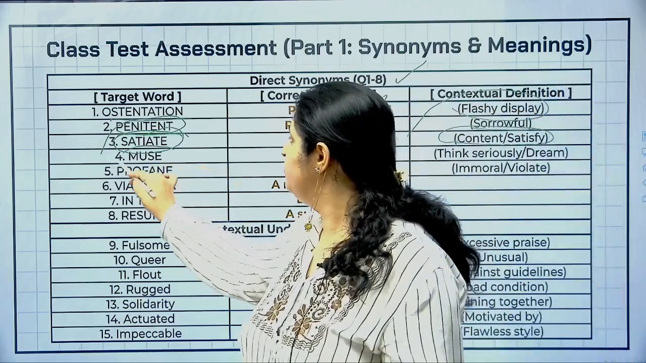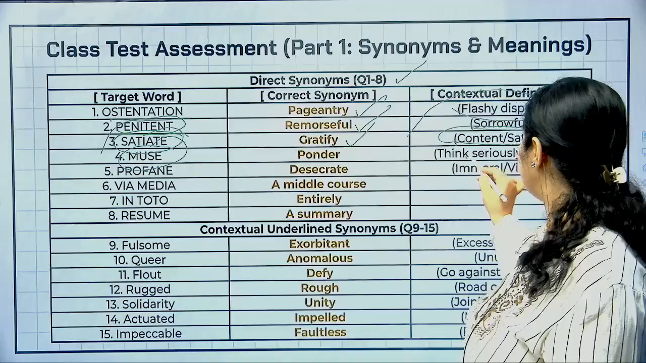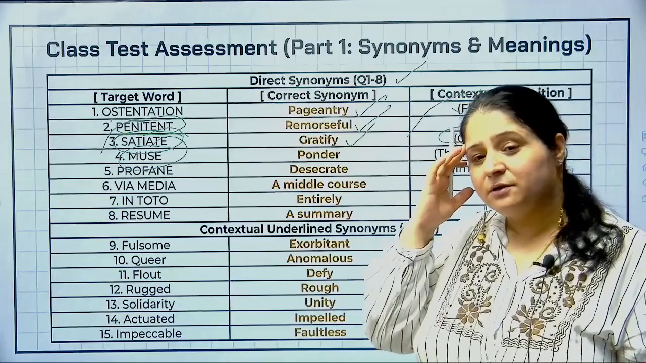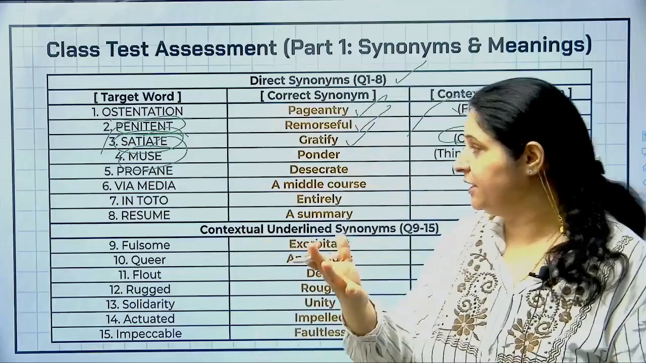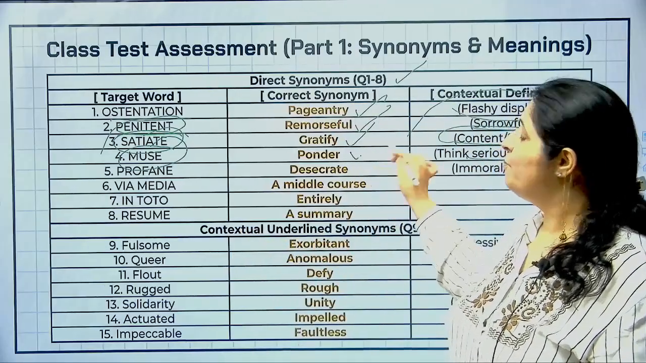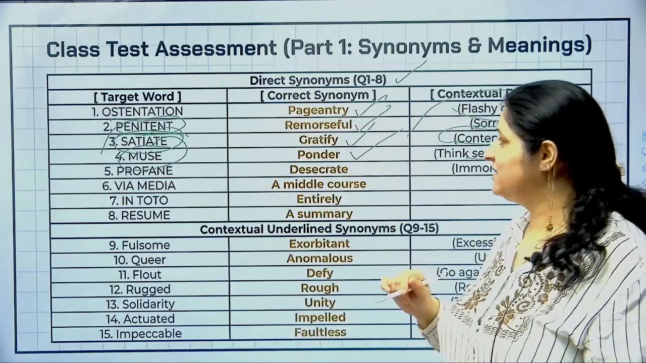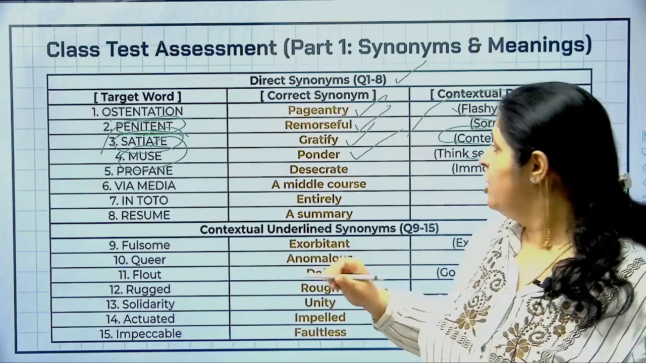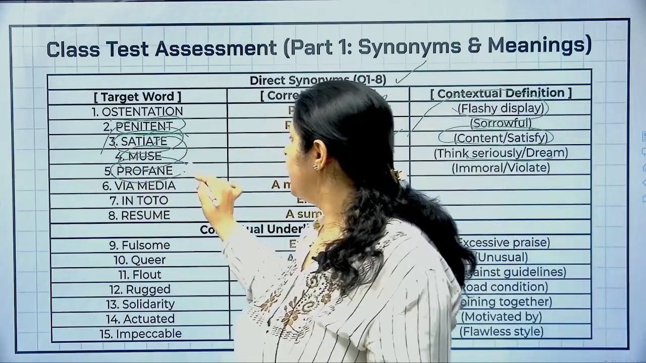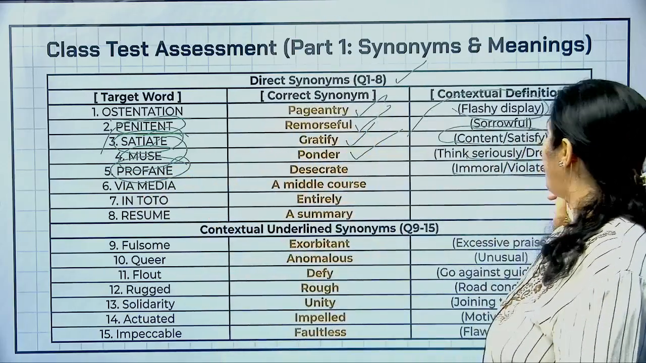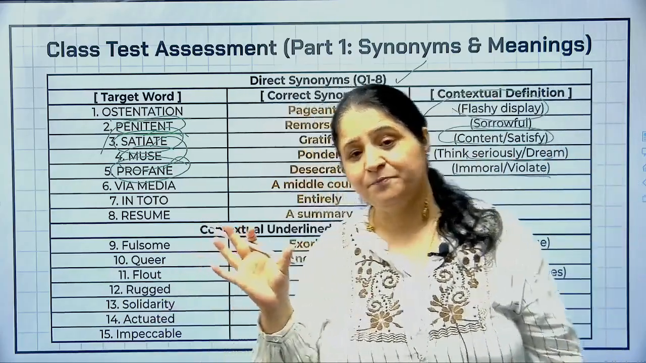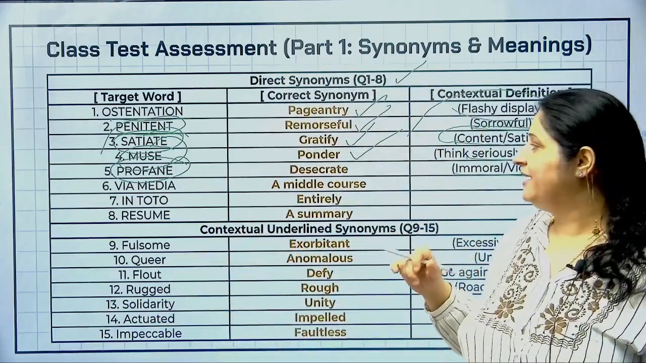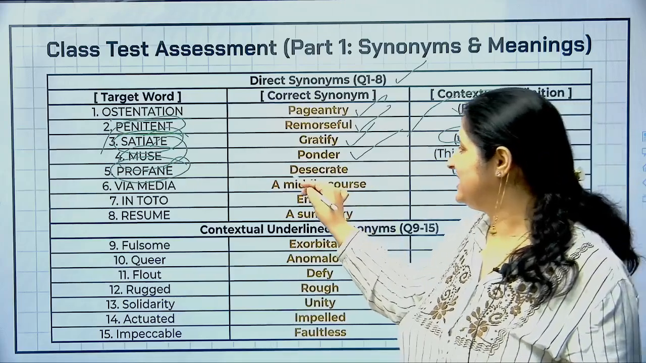Then you have another word, muse, right? What does muse mean? Muse means to think deeply, like you ponder over it, you cogitate something, right? So that is called muse. So ponder among the options is the correct answer. The correct synonym of the word profane: profane means morally wrong, somebody who is immoral, who violates moral codes and so on, right? So profane will mean desecrate.